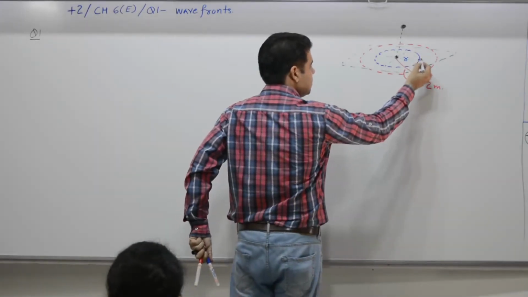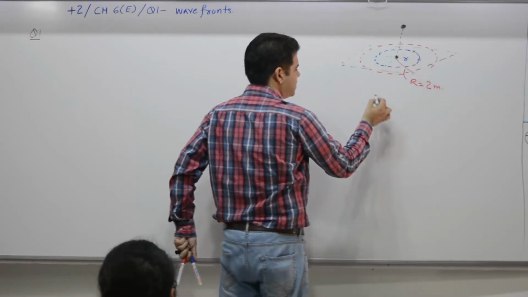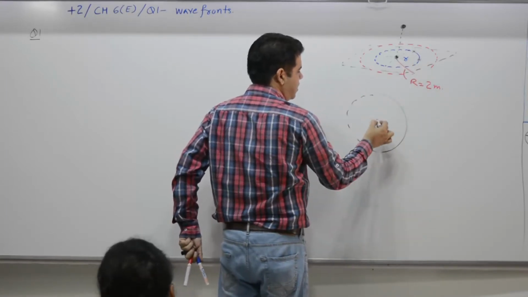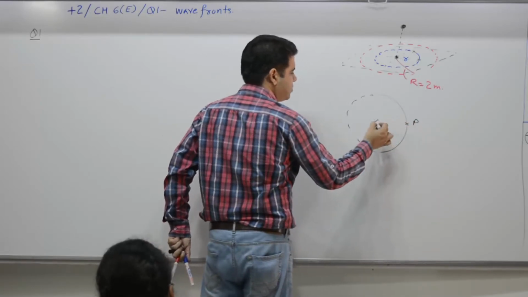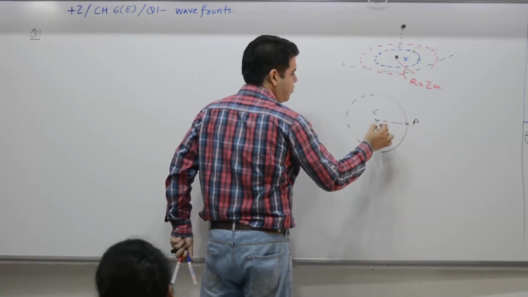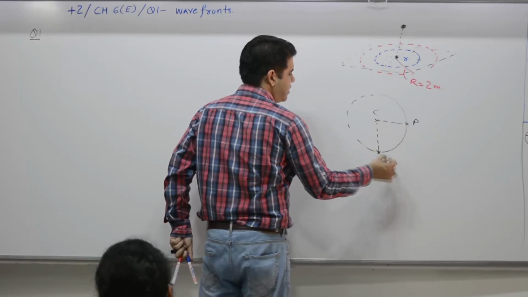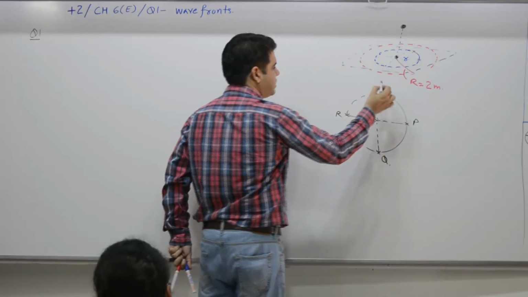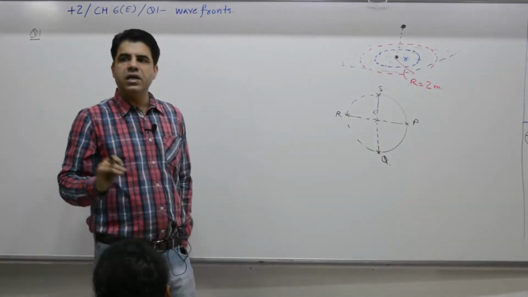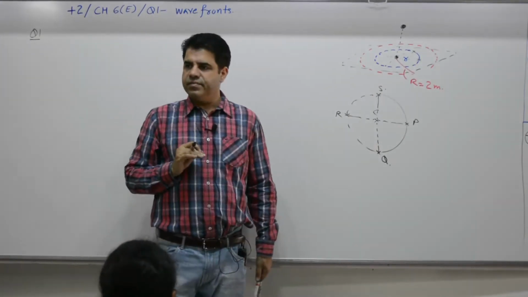See, this point and this point, that is on a circle, point P from center, point Q from center, point R from center, point S from center, are identical in all respects.